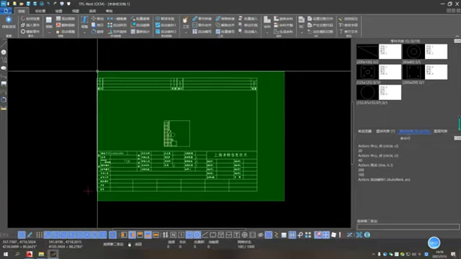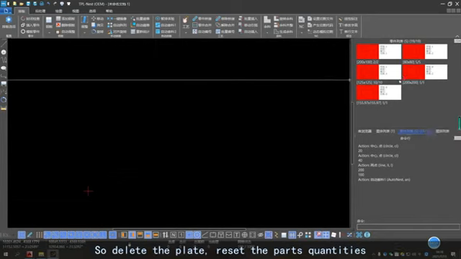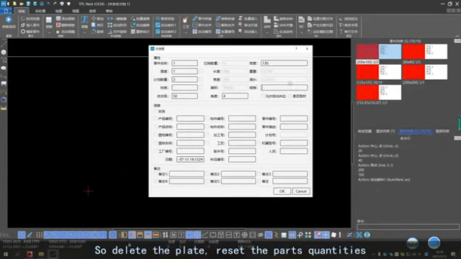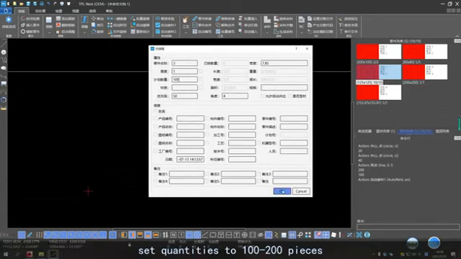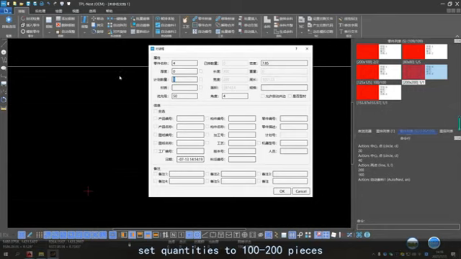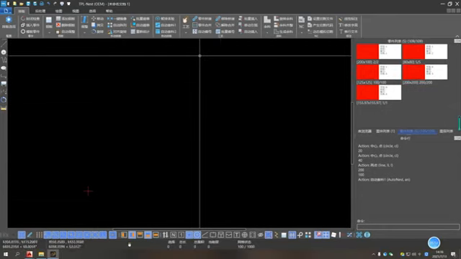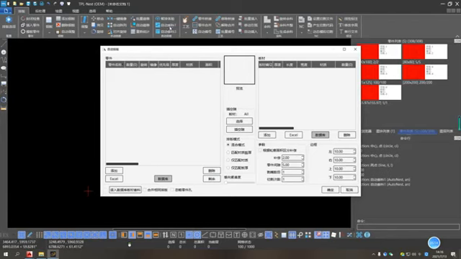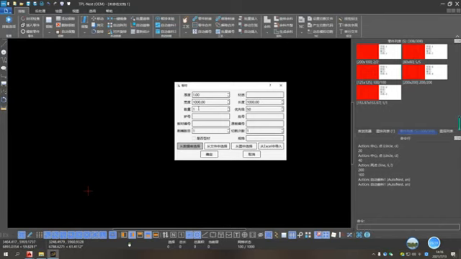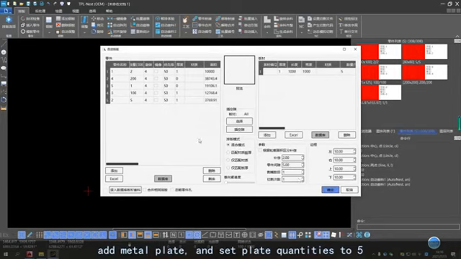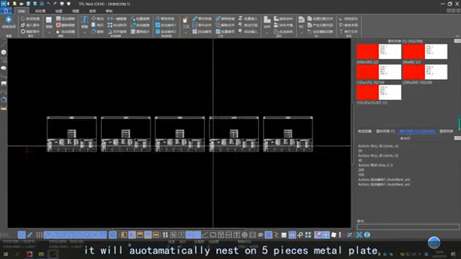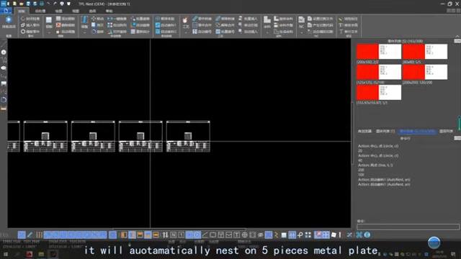So delete the plate. Reset the parts quantities, since none of them are nested. For example, set quantities to 100 or 200 pieces. I do automatic nesting again, bring all the remaining parts up, add metal plate, and set plate quantities to 5. It will automatically nest on 5 pieces of metal plate.